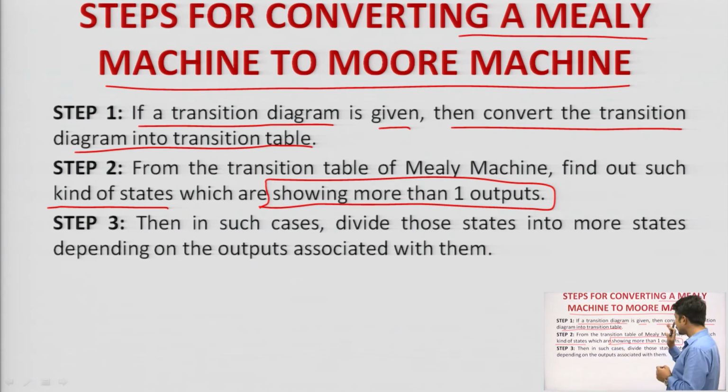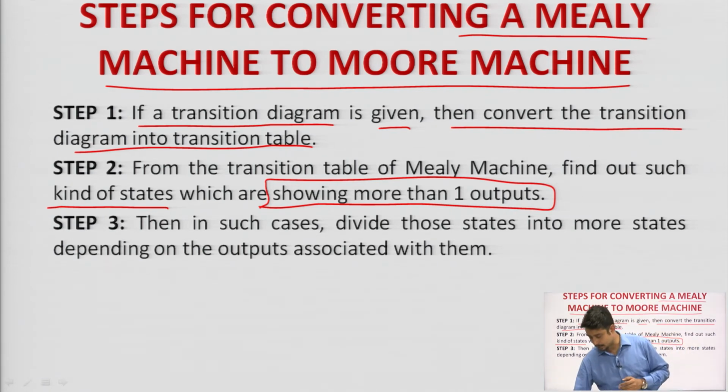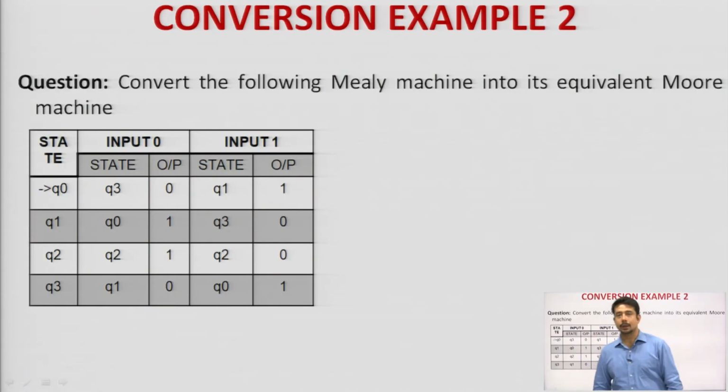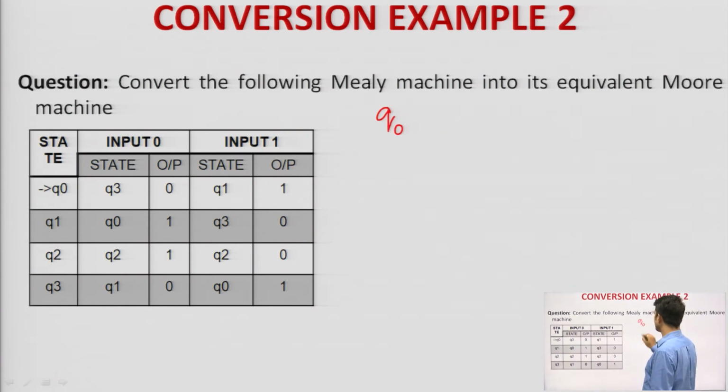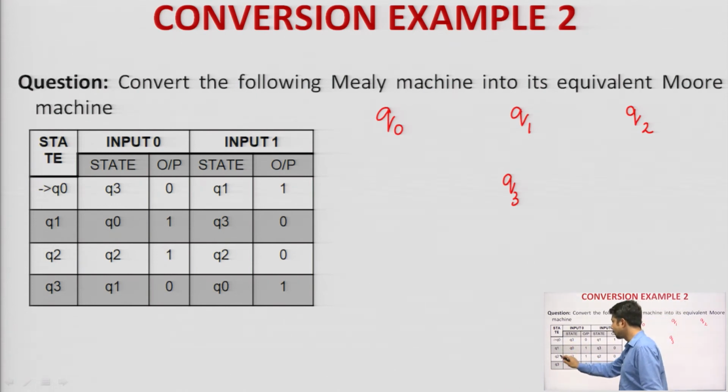Let me get back to step number 2. It says to try to find such states which are showing more than one output. This is our focus, states having more than one output. Let me get back to the question. What states do I have? I have Q naught, Q 1, Q 2, and Q 3, correct. Q naught, Q 1, Q 2, Q 3.